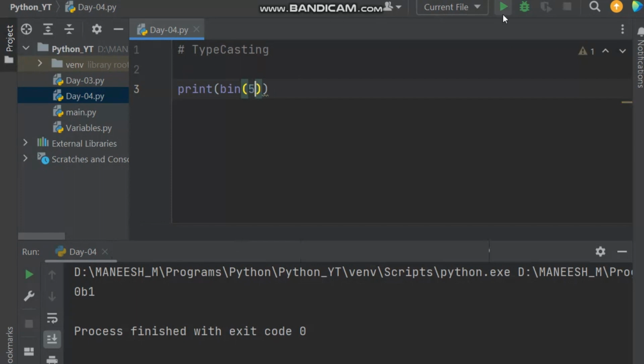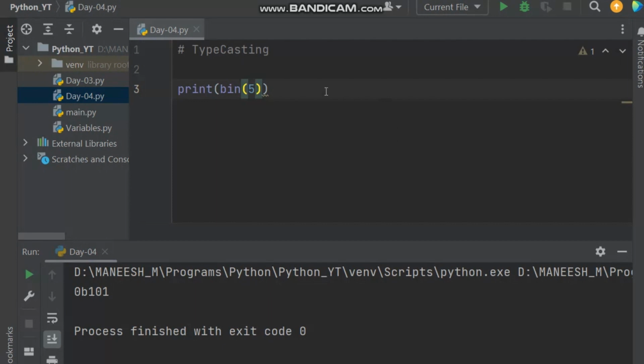The binary value of 5 is 0b101, right? For checking the binary values of your selected keys, you can use the bin function. This is a function for finding binary values in Python. You can check whatever binary value you want.